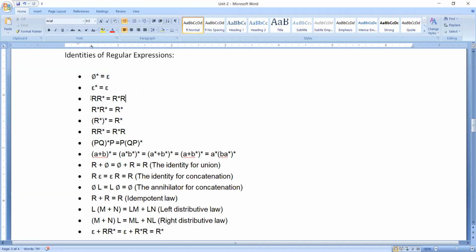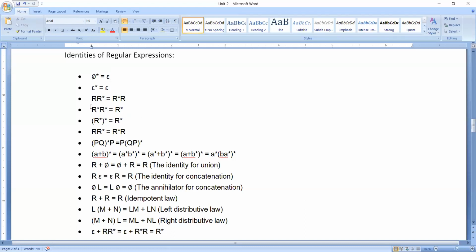This r can be anything; it refers to a regular expression, which can be simple or complicated, whatever it may be. So just remember that r star can be written as r star r also. Then we have one more identity, r star is equal to r star r star.